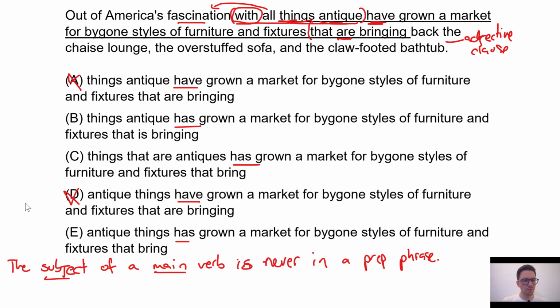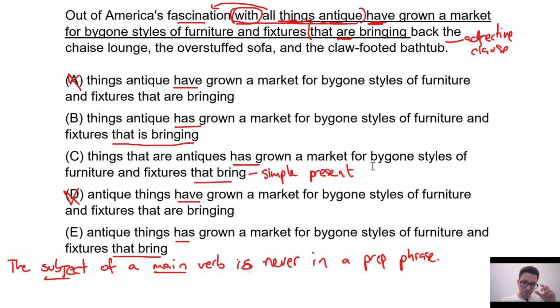After that, it gets a little bit more complex, right? So we need to again scan for differences, see what we can come up with. We've got this split between that is bringing, that bring, and that bring. Now there's a couple of ways to look at this. Some people look at it in terms of what is the subject of the verb bring. We can look at it that way and we will discuss that. But we can also look at it in terms of tenses, right? So we've got two different tenses here. Bring is the simple present tense.